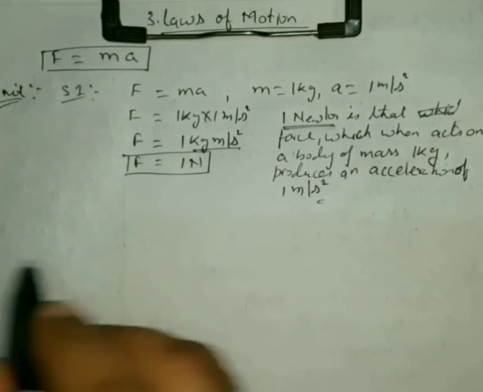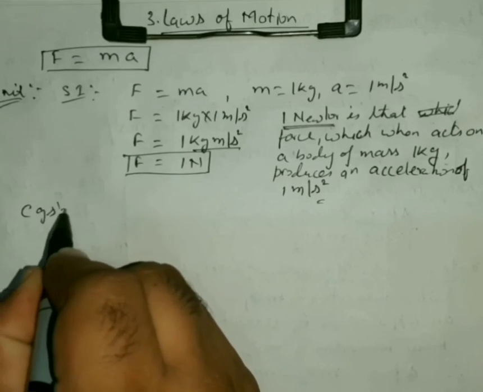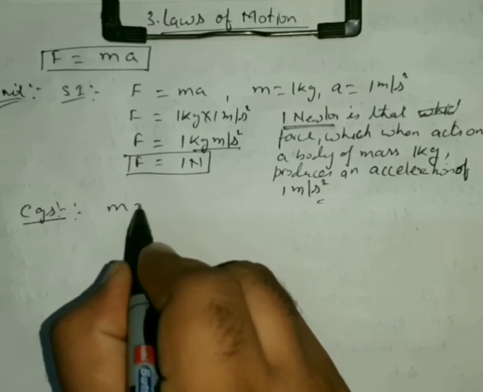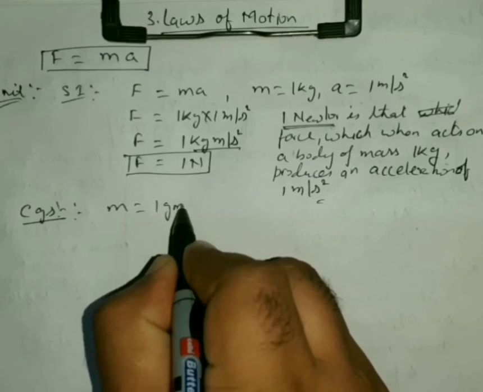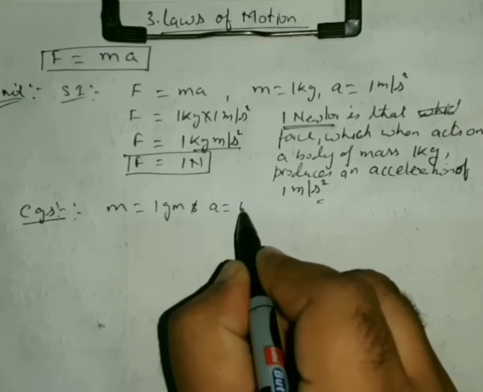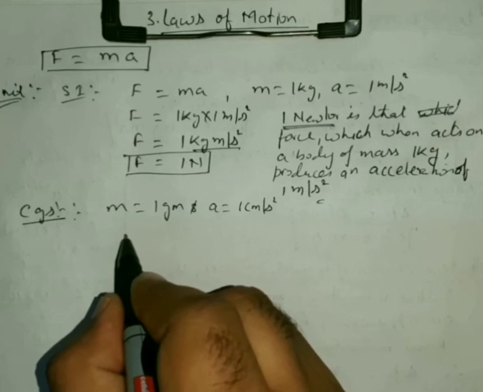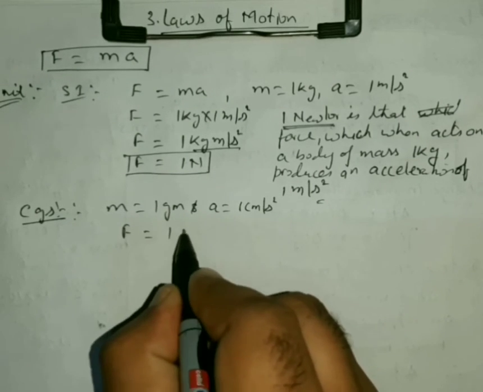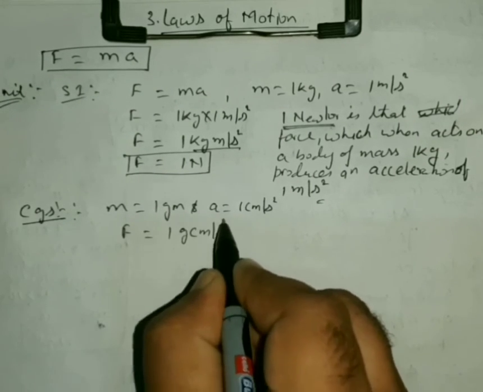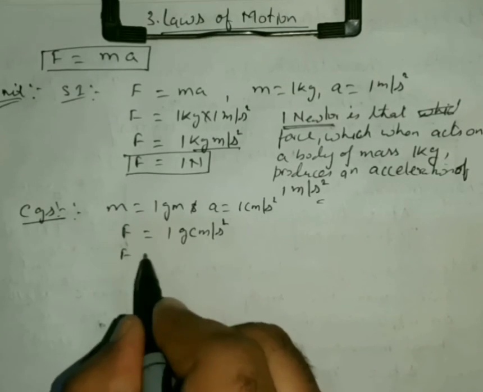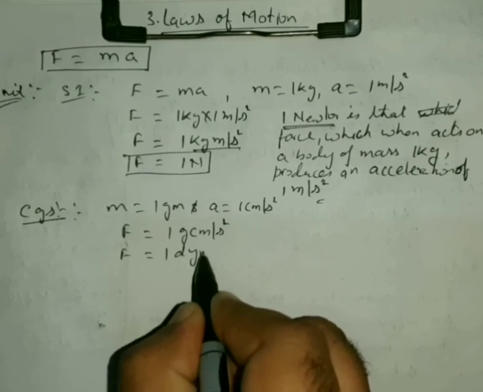And similarly, in CGS units, if mass is equal to 1 gram and acceleration is equal to 1 centimeter per second square, then the force will be equal to 1 gram centimeter per second square, or we will say that the force is equal to 1 dyne.